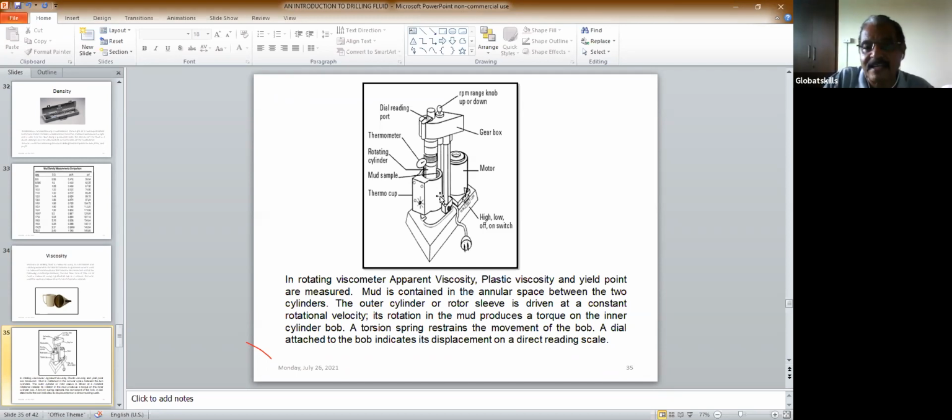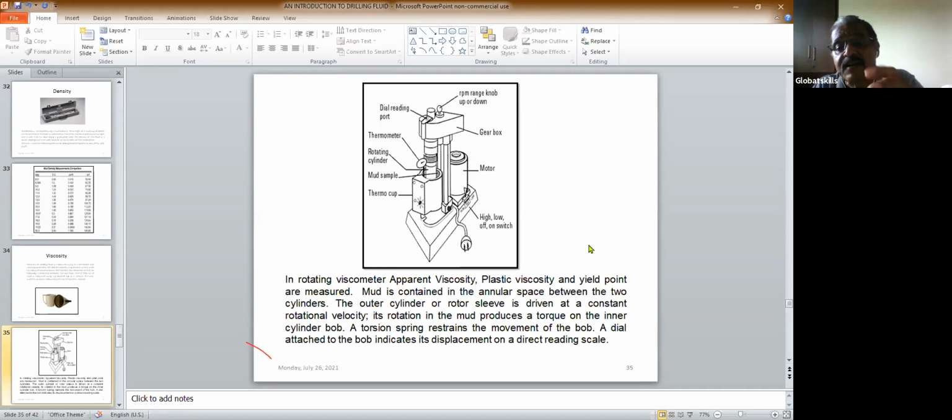When you rotate the cylinder, depending on the viscosity, the bob gets a torque, and this torque is measured. Here is a scale, a dial reading. You can read this one, so from here you can get this information. Based on the information, you measure plastic viscosity, yield point, apparent viscosity. About these viscosities we'll discuss later.